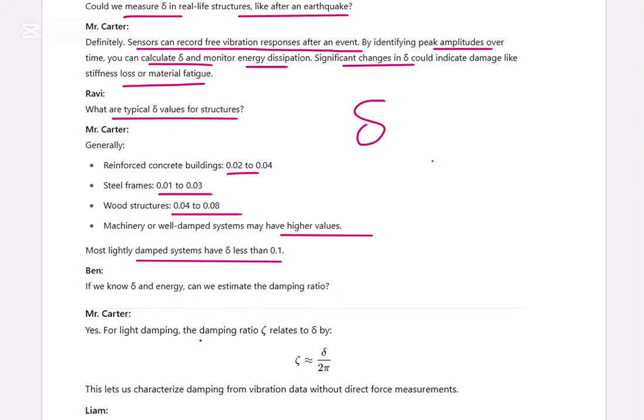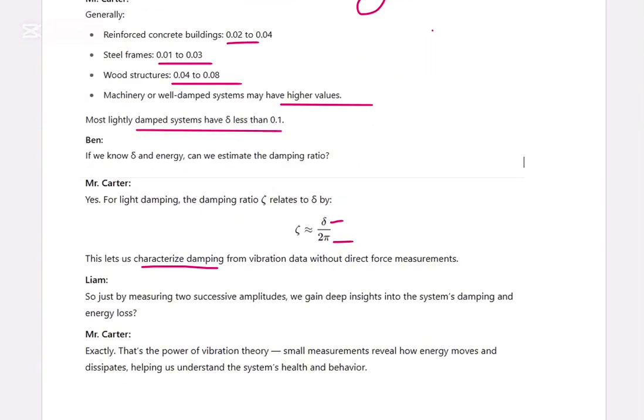For light damping, the damping ratio is delta by 2 pi. This lets us categorize the damping from wire-based data without direct force measurements. So just by measuring the two successive amplitudes, we gain deep insights into the system's damping and energy loss. That's the power of vibration theory.